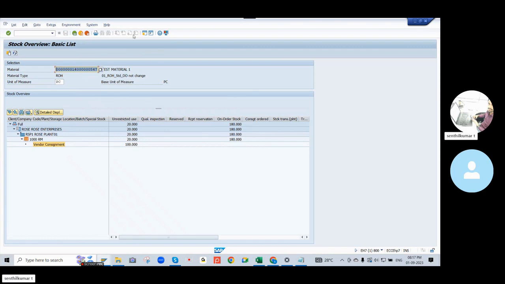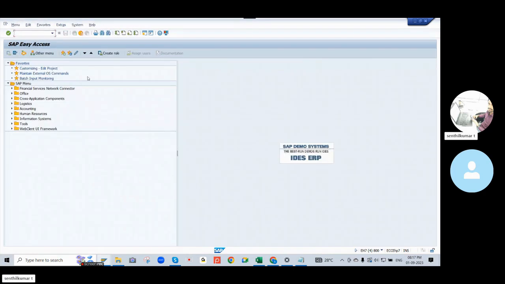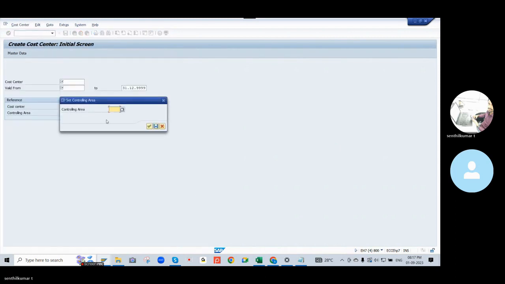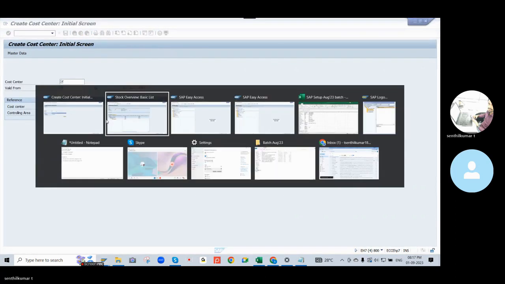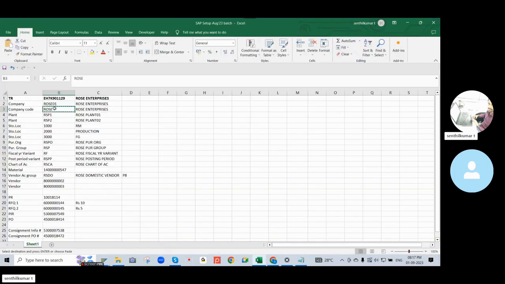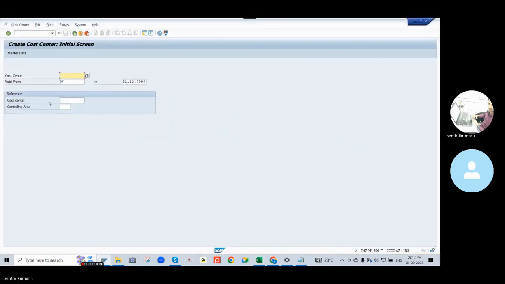We can go to the FS001 transaction. It's created with KS01, which is actually an FI transaction. We need to create a cost center. Controlling area is nothing but the company code. You can create any cost center. New cost center, valid from today.